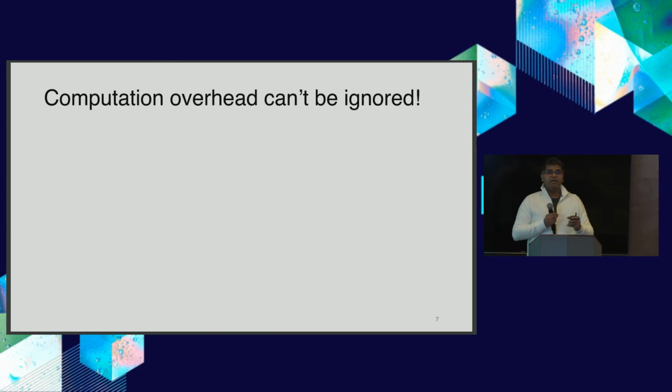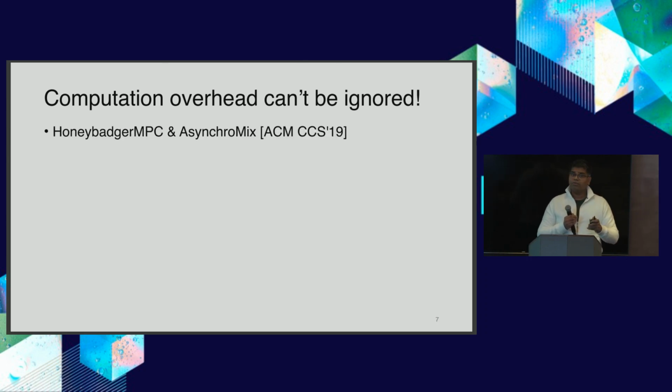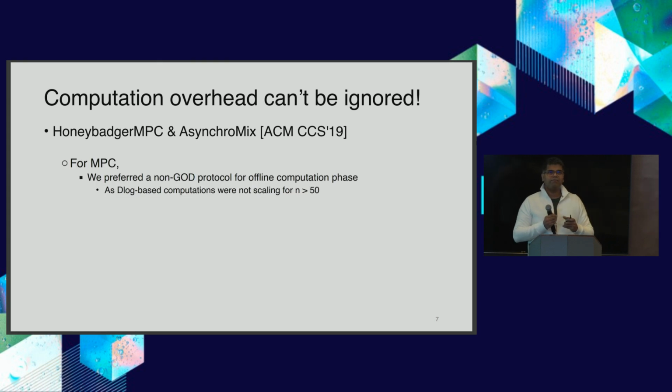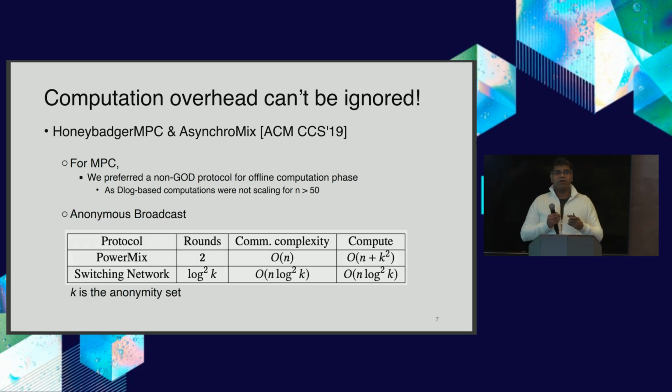And then I want to give a more concrete example to see what we observe when we really start to build these solutions. The key message there is that computation overhead cannot be ignored. Going into more detail, this is my own work that I did with collaborators. What we observe is that when we build these MPC solutions with computational guarantees, we went for a protocol which does not have guaranteed output delivery, but is still more efficient, and made it work. I want to just show one example from there.